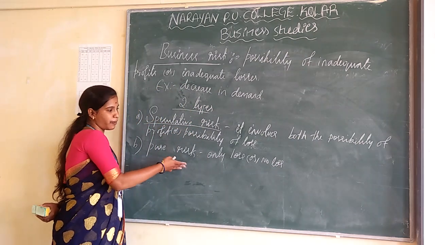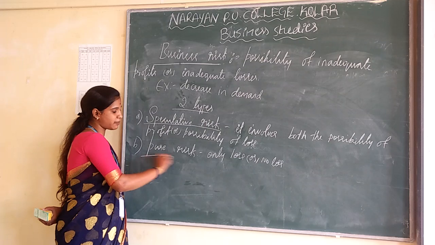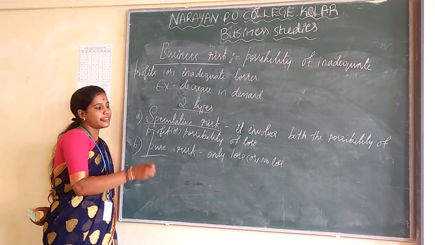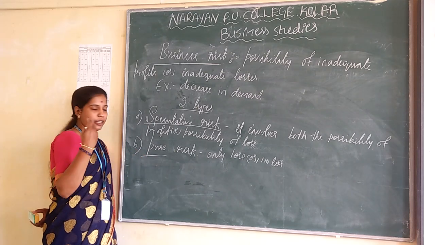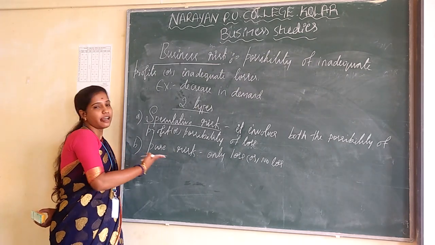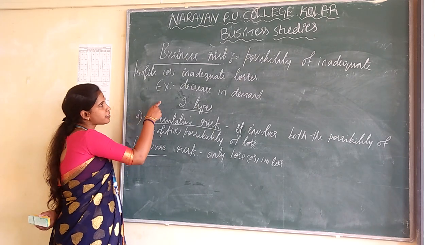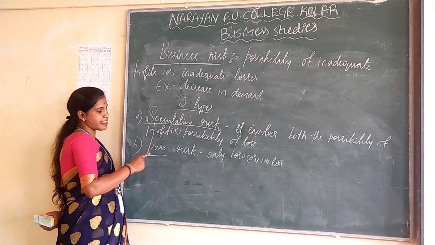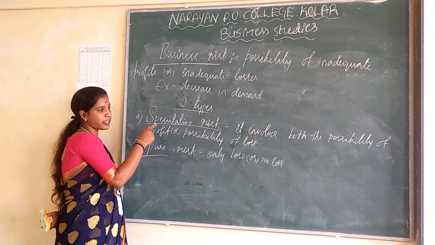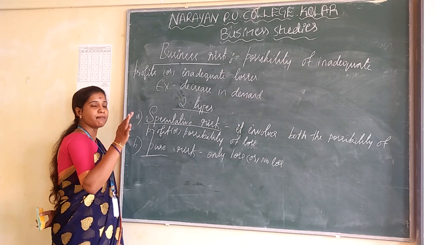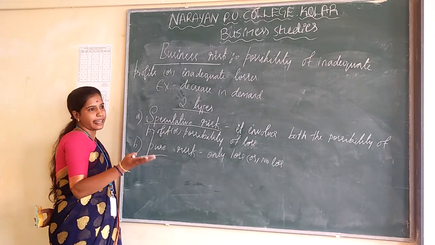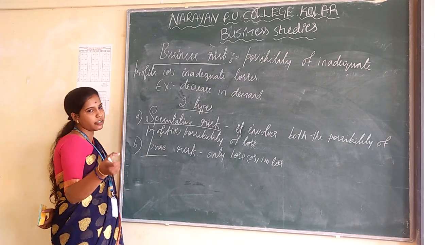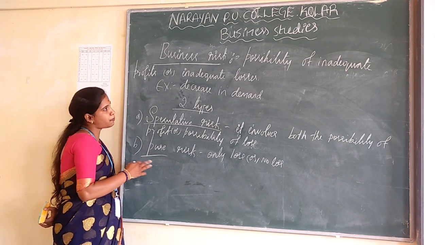That is known as pure risk. In simple words, pure risk means they are always going to incur losses, or else they won't get any loss or any profit. That is called pure risk. So business risk is classified into two types: speculative risk and pure risk. Speculative risk involves both profit and loss, and pure risk involves only loss or no loss.